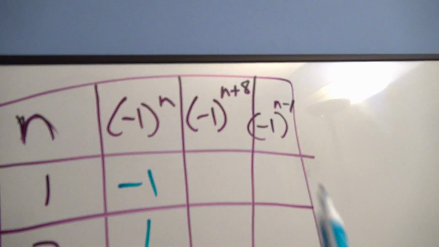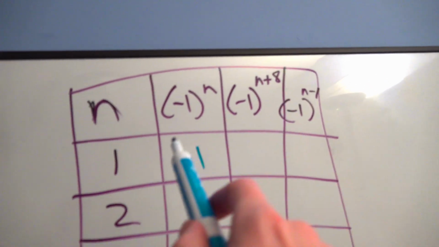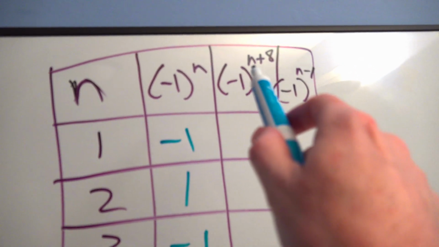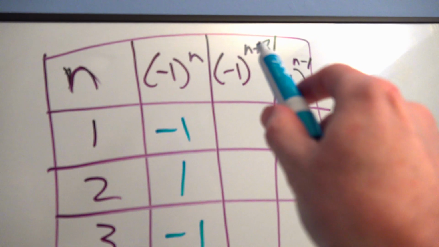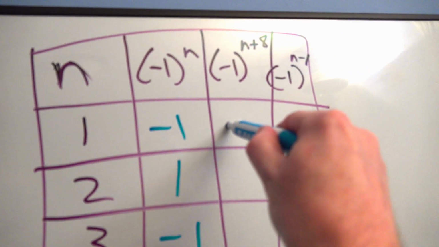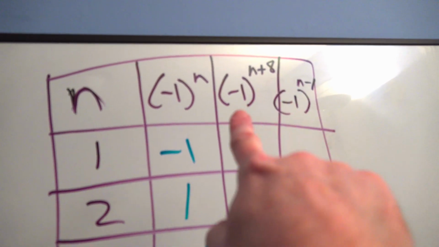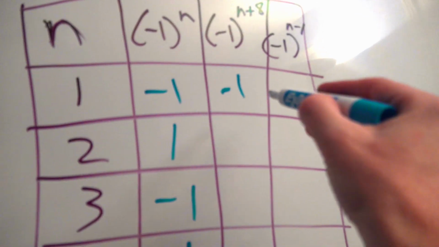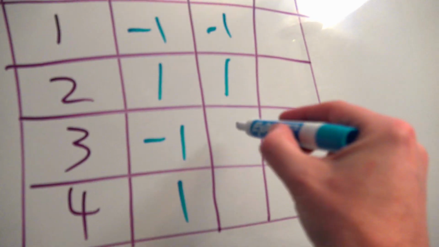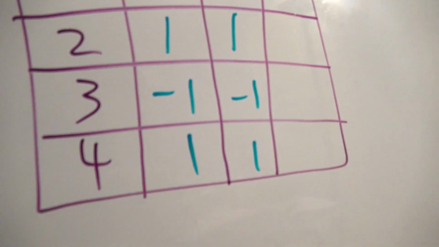Okay? Now try n plus 8 for the power. Take 1, plug it in. That becomes -1 to the ninth, which is -1 to the odd, which is -1. 2 plus 8 is 10. -1 to the 10th is -1 to the even, which is 1. -1, +1. You get the same thing.